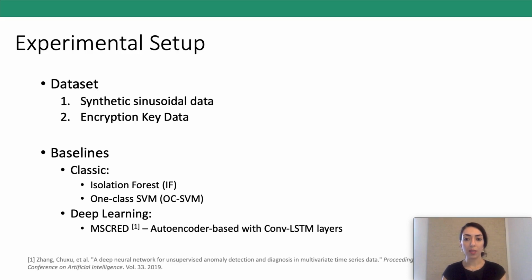To evaluate RSM-GAN and our proposed anomaly score assignment framework, we conduct an experiment based on generated synthetic sinusoidal-based data and real-world encryption key data. As for the baselines, we consider isolation forest and one class SVM as classic baselines and MS-CRED as a deep learning baseline. This model has an autoencoder based structure with the same convolutional LSTM layers.